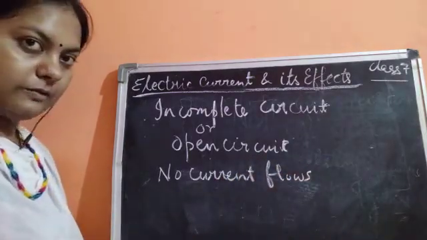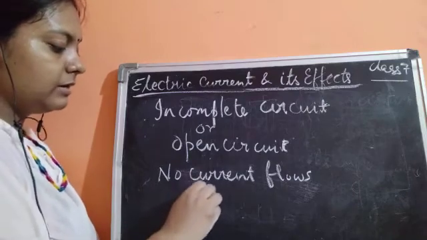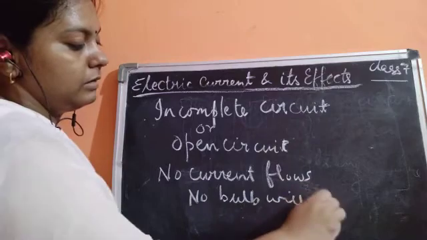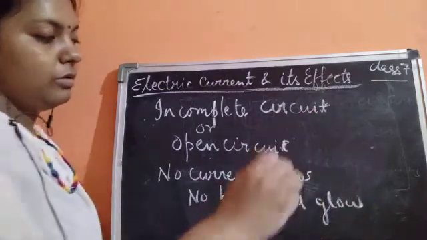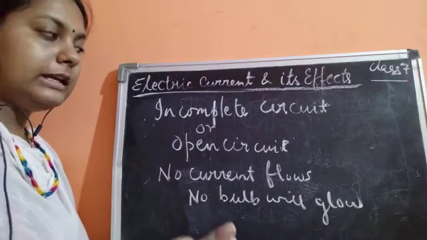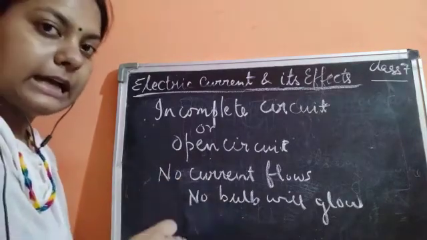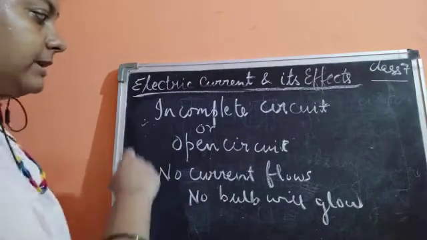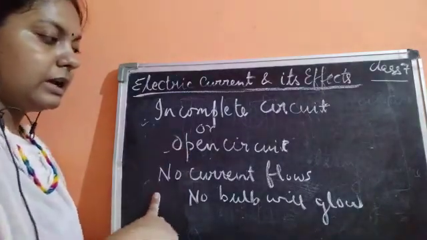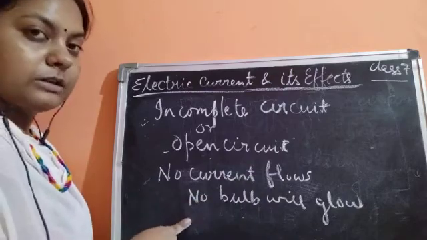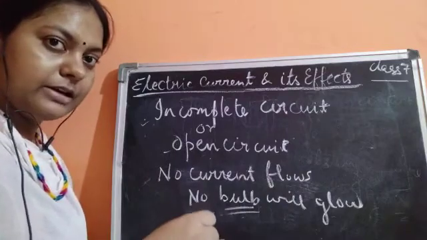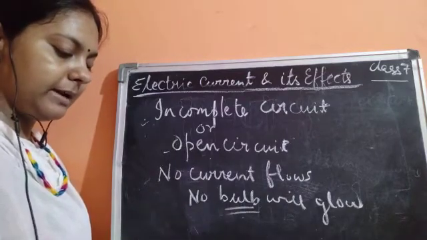As a result, the bulb will not glow. This is a very easy definition to understand the meaning of an incomplete circuit: it is the same as an open circuit, where no current is flowing because the bulb is not glowing. Instead of a bulb, you could write any other appliance, such as a fan or light.